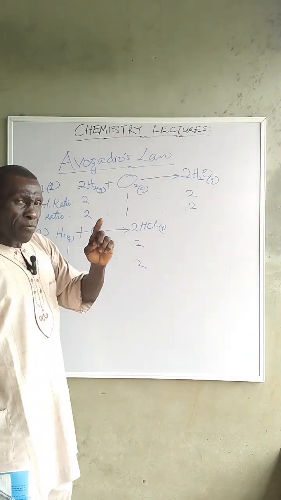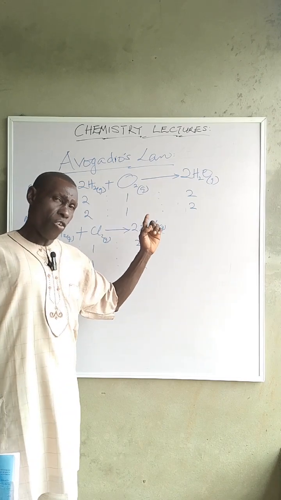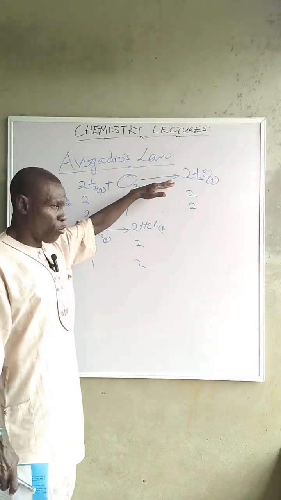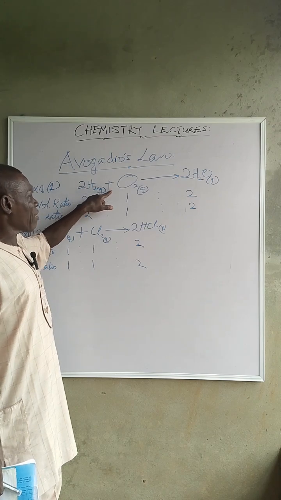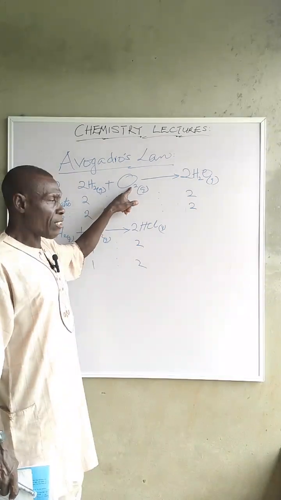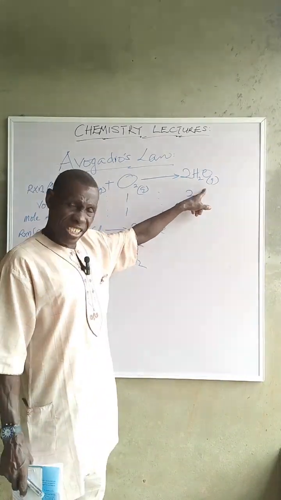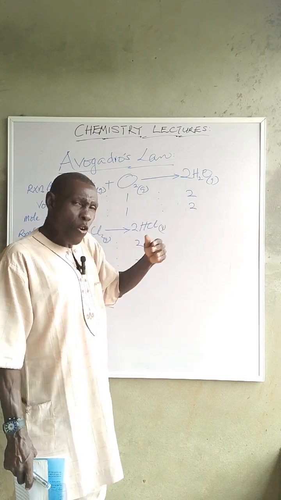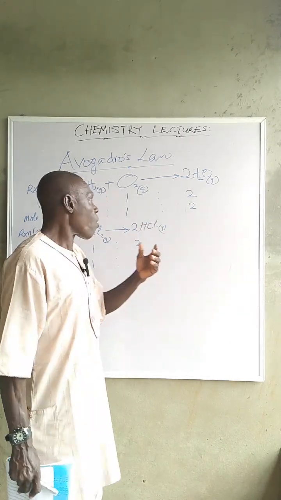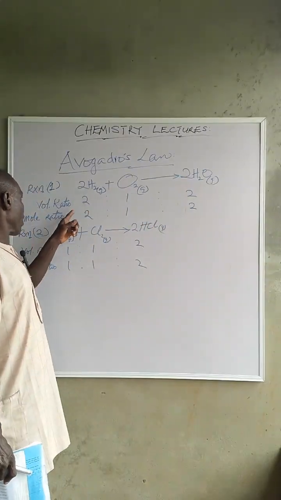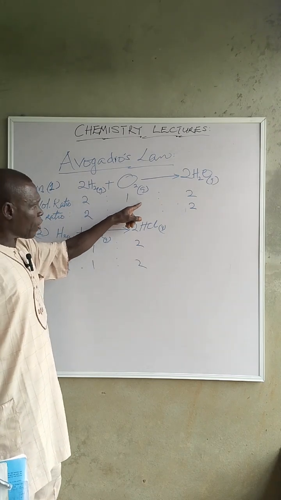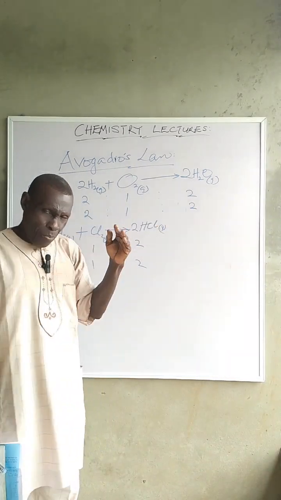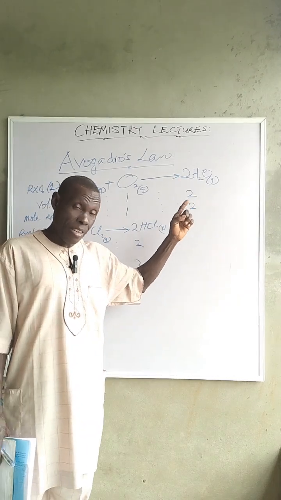If you are following, first of all, Gay-Lussac's law, by this balanced equation, it means that 2 volumes of hydrogen reacted with 1 volume of oxygen to produce 2 volumes of steam. So if you go by the volume ratio, it means 2:1:2. That is based on Gay-Lussac's law of combining volume.